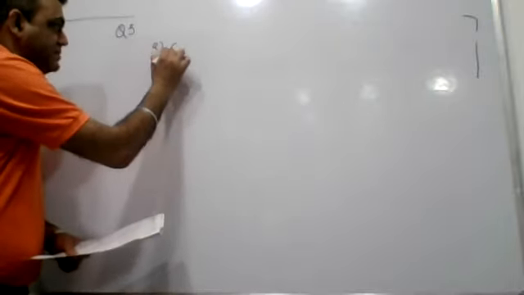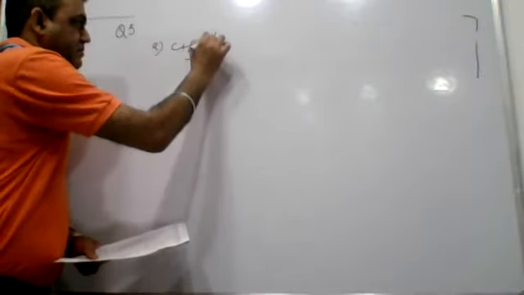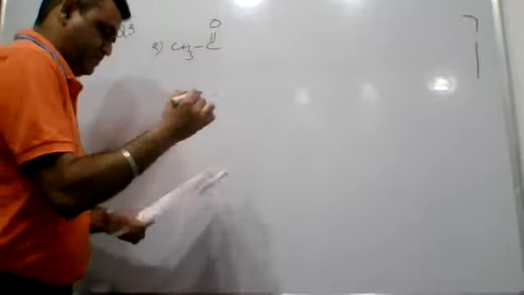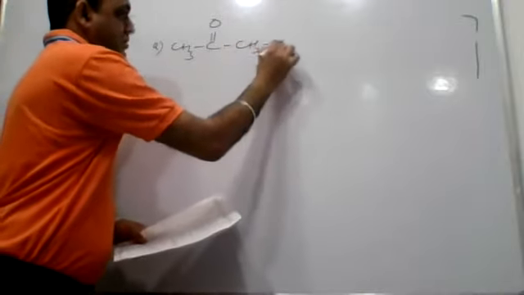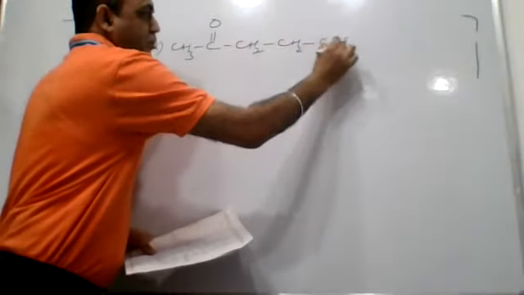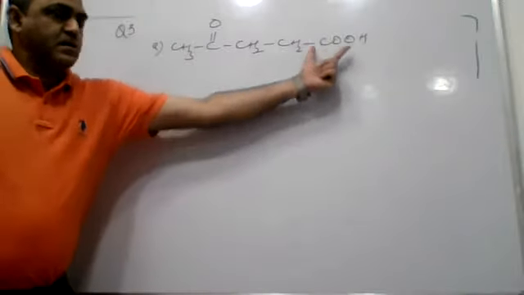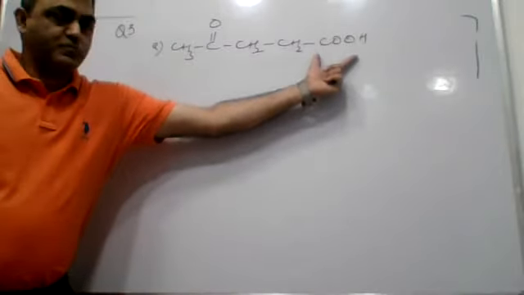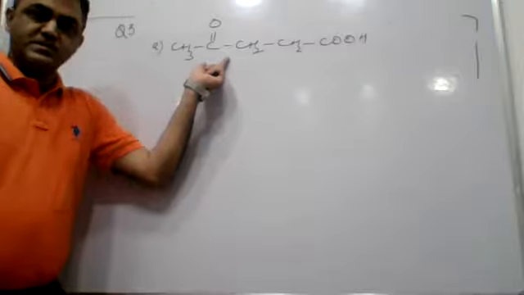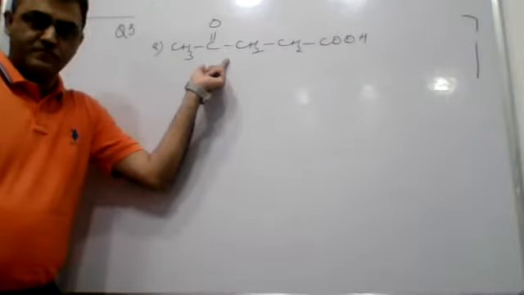A part: CH3, C double bond O, CH2, CH2, COOH. The expected name: carboxylic acid is the principal functional group. Ketone is a substituent, a less preferred functional group.